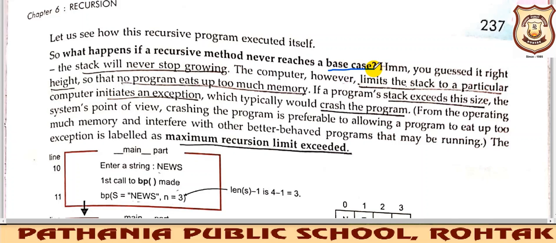It will become indefinite. Actually not. Why? Because there is a limit. It limits the stack to a particular height so that no program eats up too much memory. So there is a limit to your stack.